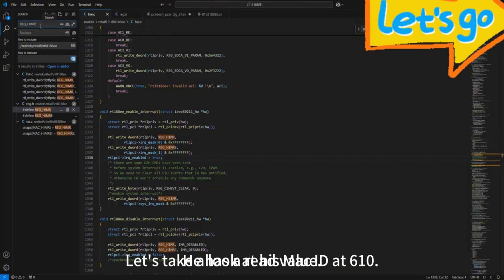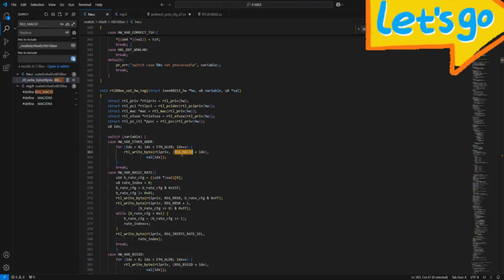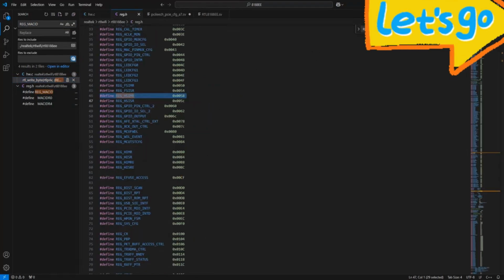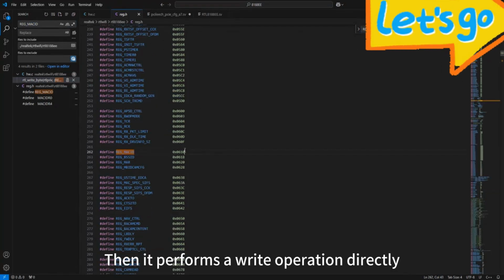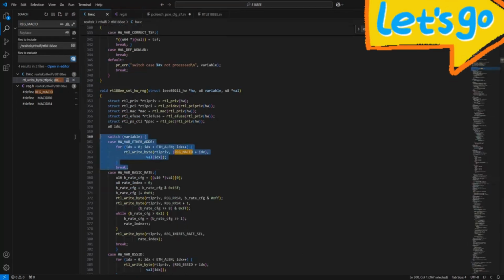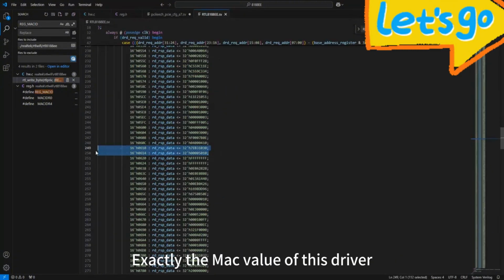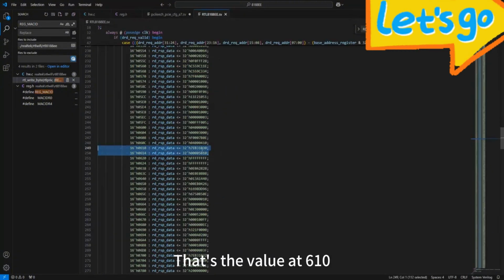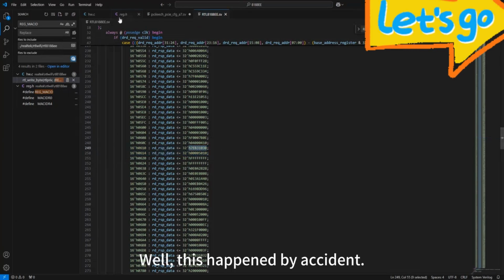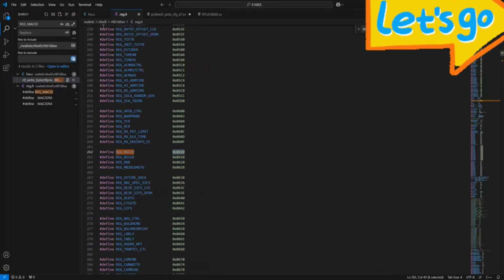It has a read value. Let's take a look at its MAC ID at 610. At this 610, it performs a write operation directly. So when we were dumping, we write the value directly here, exactly the MAC value of this driver. That's the value at 610. This happened by accident, because not all of them do this.